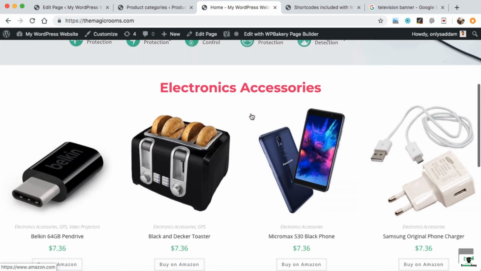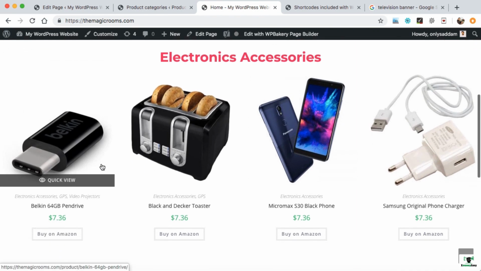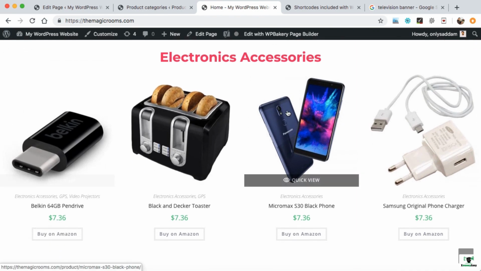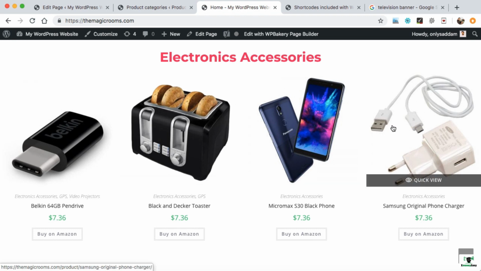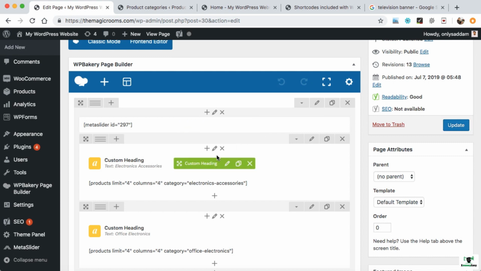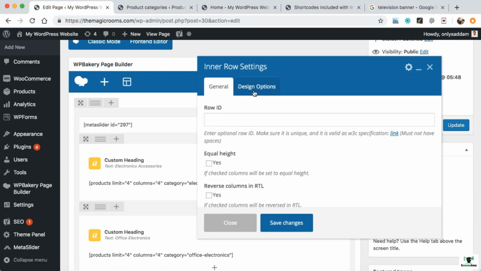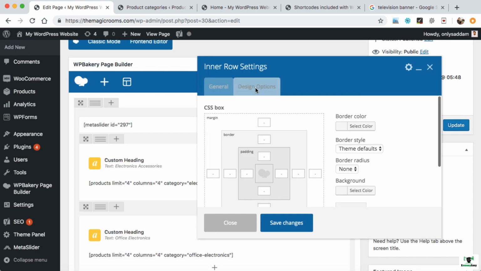But if you can see at the bottom, the products are also sticked to the border. So let's add some space on the left and right side of this entire product section. Go back to the backend again and here as the products are displayed by using this shortcode and this entire shortcode is in this inner row over here. You can see this is the inner row. So we have to make some setting into the inner row. Click on this pencil and here we can see design option. So click on design option.